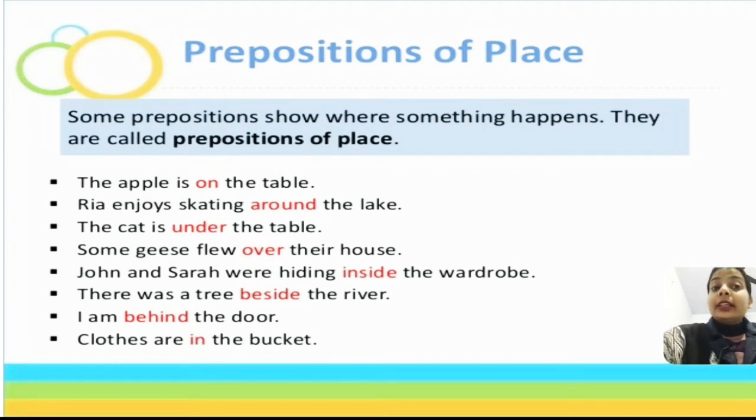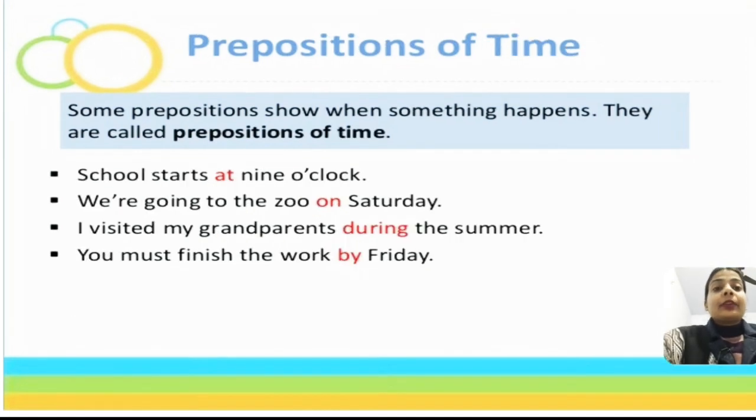Now, let's see the next kind of preposition based on its functionality. The next preposition is prepositions of time. Now, what is a preposition of time? Some prepositions show when something happens. They are called prepositions of time. For example, school starts at 9 o'clock. When does the school start? At 9 o'clock. So, here at is a preposition of time.